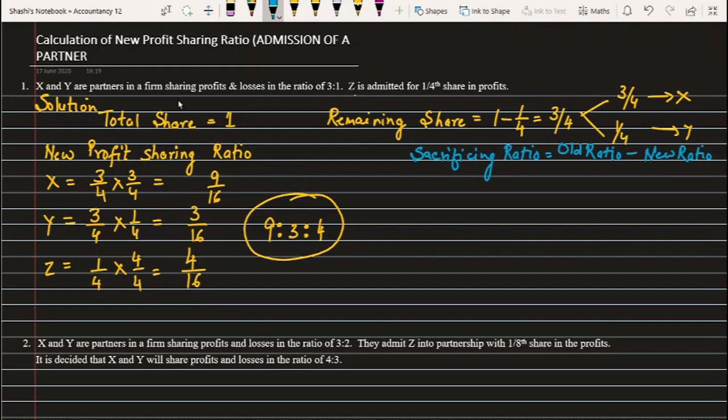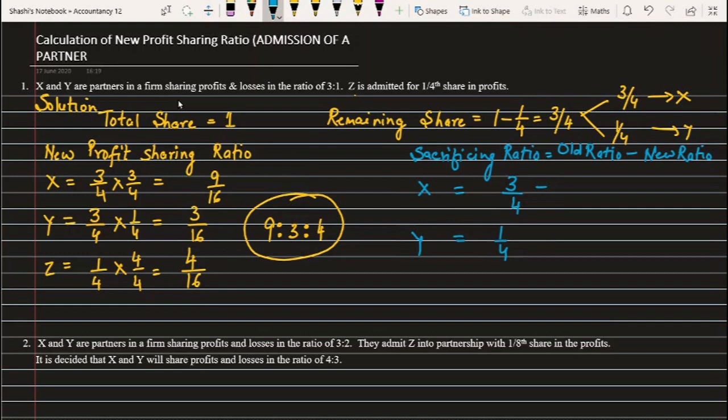Okay, so let's see who is sacrificing how much. The old ratio was more and the new ratio of course is less, so the difference is what they are sacrificing. You can remember this as: sacrificing is old minus new. As I said, these two only are sacrificing, so I'm finding it out for them. Now the old ratio of X and Y was 3 is to 1, so 3/4 of X and 1/4 of Y, minus the new ratio.